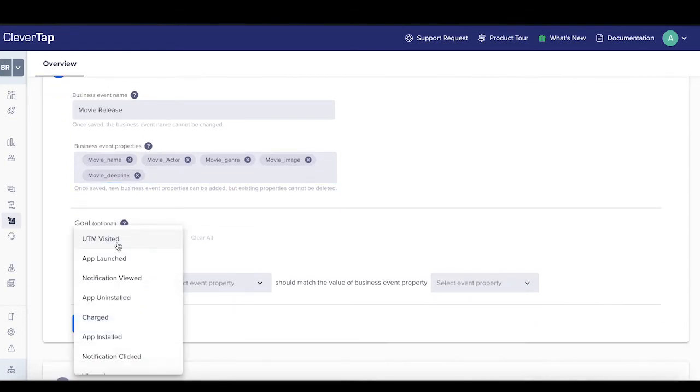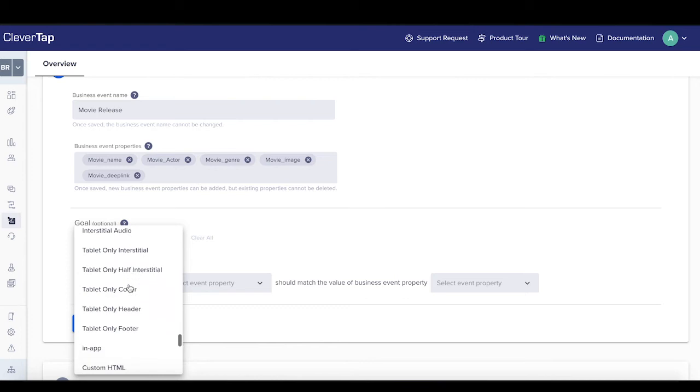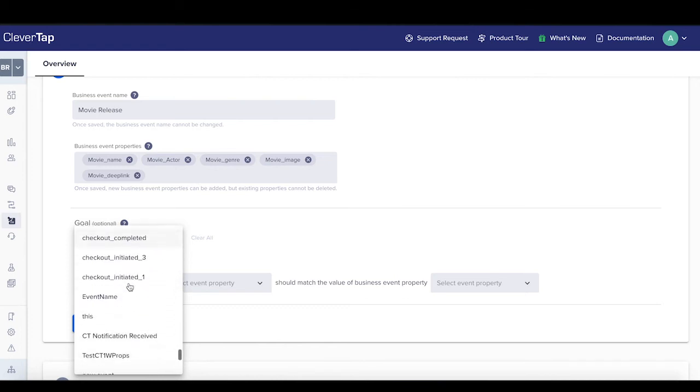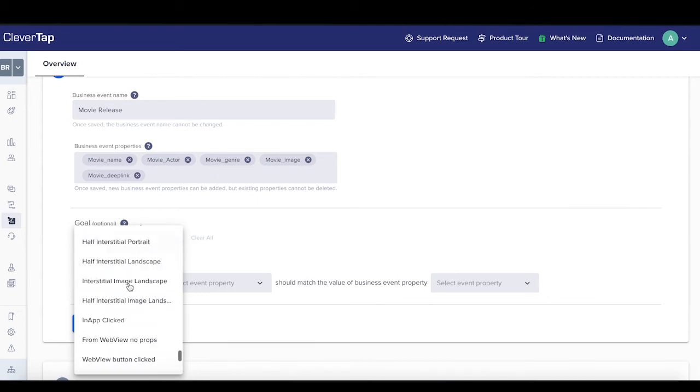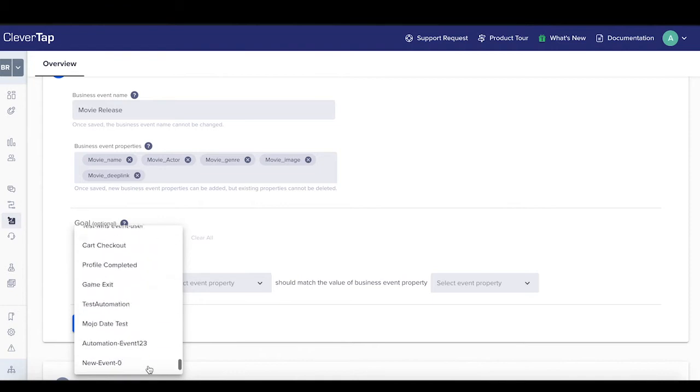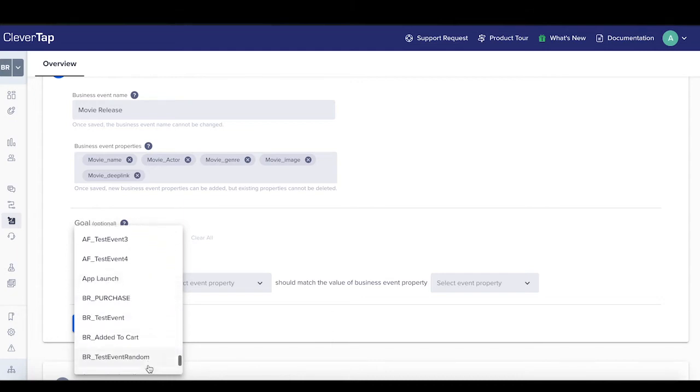Now we go ahead and choose a user event for the goal. You want the users to watch the new movie releases, so the goal event has to be movie watched. It is a custom event that has already been defined in the CleverTap dashboard and is available in the dropdown. Since the business event data is sent to CleverTap from an external source, it's important to map the movie release business event to the goal event already being used in CleverTap. In this example, the goal event movie watched is available within the CleverTap platform. So this is where you map the two events.